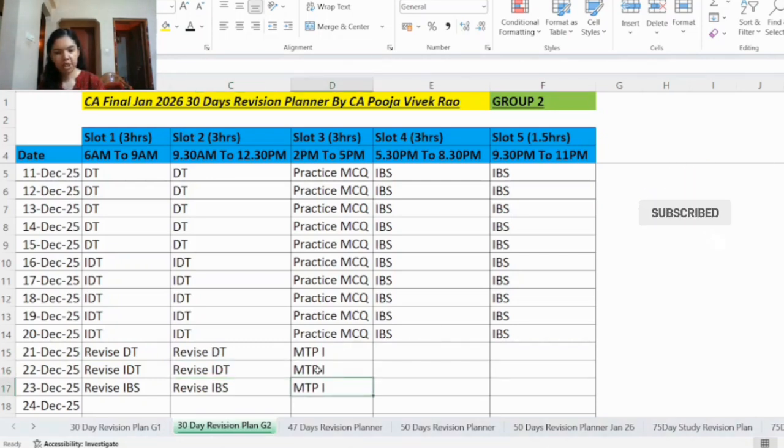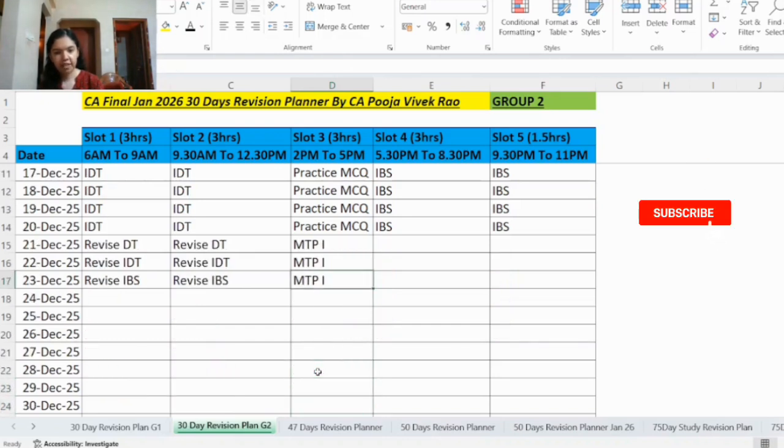For the IBS mock test paper, ensure you have your index already prepared, and also whichever books you are planning to take for the exam, keep those books ready, and answer the question paper by referring to those books and that index. It shouldn't happen that you prepare the index at the last minute and open it in the exam itself. In the mock test paper itself, you have to get an idea of how to search for the topic in the index, and then how to go and check the answer from the respective books. This you must practice in MTP 1 itself.